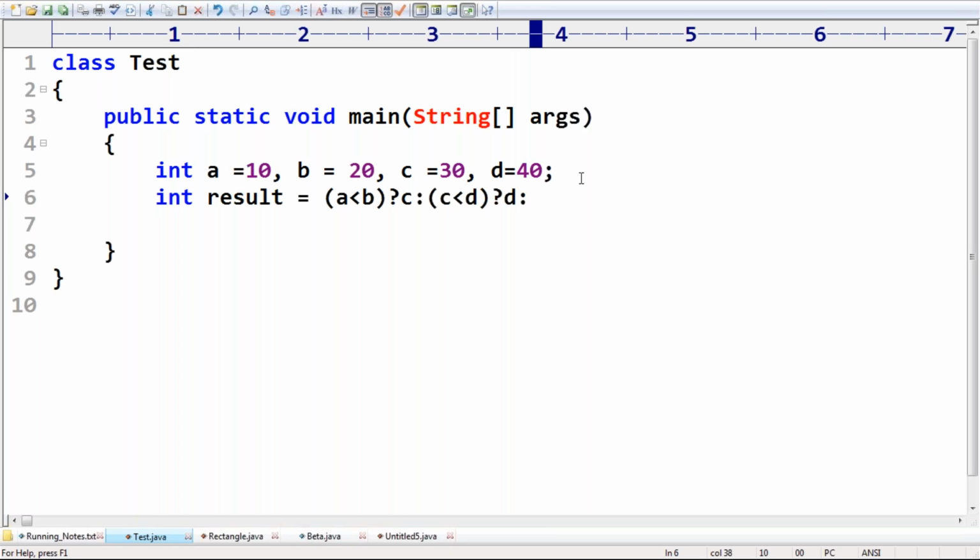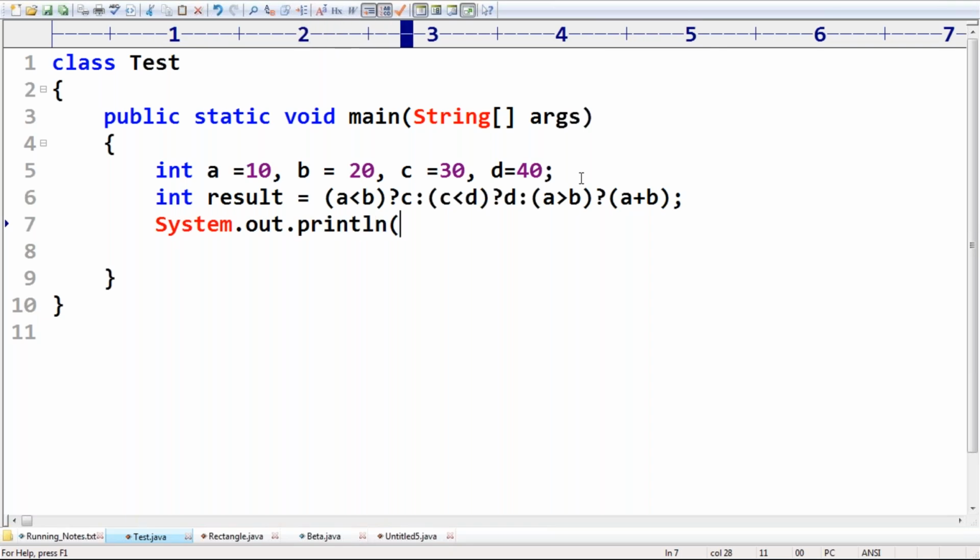Let me complete first. C is less than D, D itself is the answer. Next, if A is greater than B, then automatically A plus B itself is the answer, sir. That's all. Sir, System.out.println of result. Can you please tell what answer we are going to get in this case?